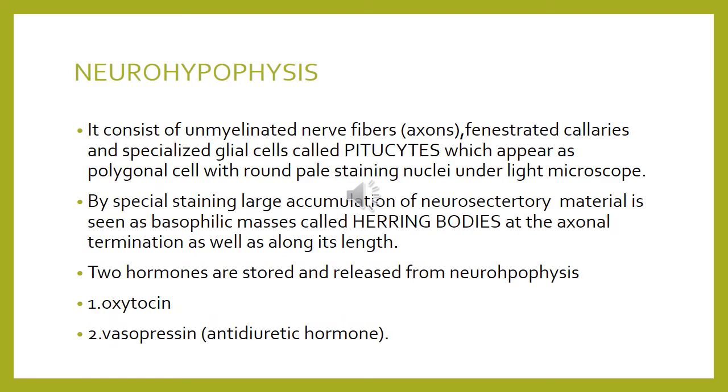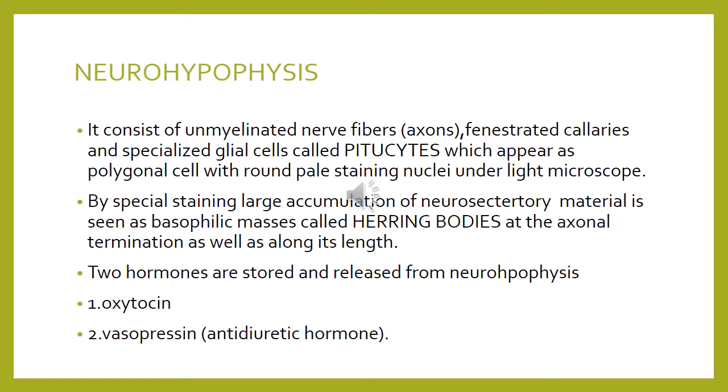The neurohypophysis. As I've already told you, the neurohypophysis is further divided into two parts, the pars nervosa and the infundibulum. First discussing the pars nervosa, it consists of unmyelinated nerve fibers, which are the axons, fenestrated capillaries, and a special type of glial cells, that is the supporting cells, which are called the pituicytes. Now this question is asked: what are pituicytes?